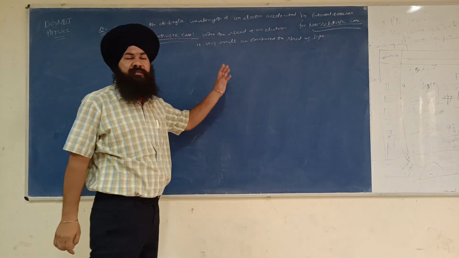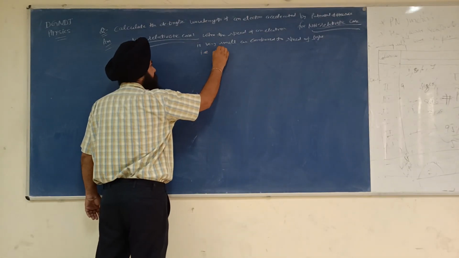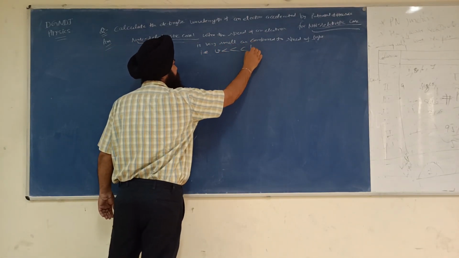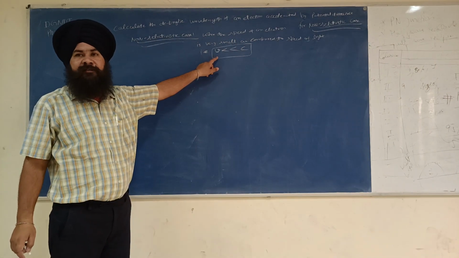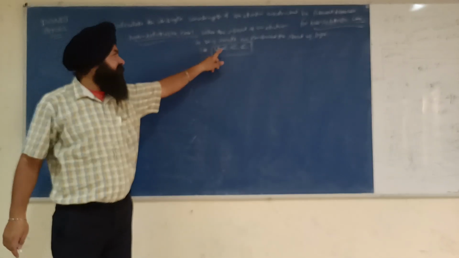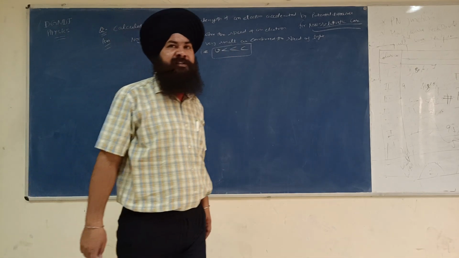This is the meaning of non-relativistic, that is, v is very small as compared to c. Velocity of the electron is very small as compared to c, the speed of light.